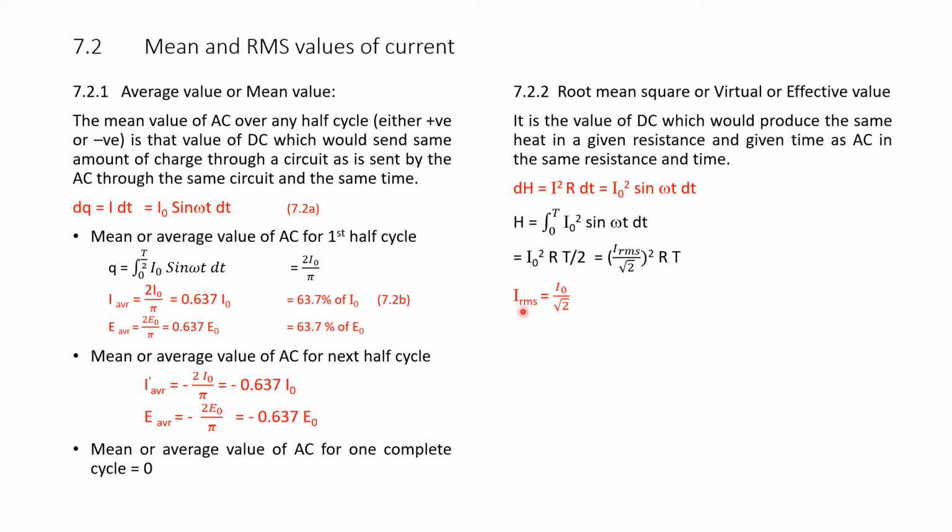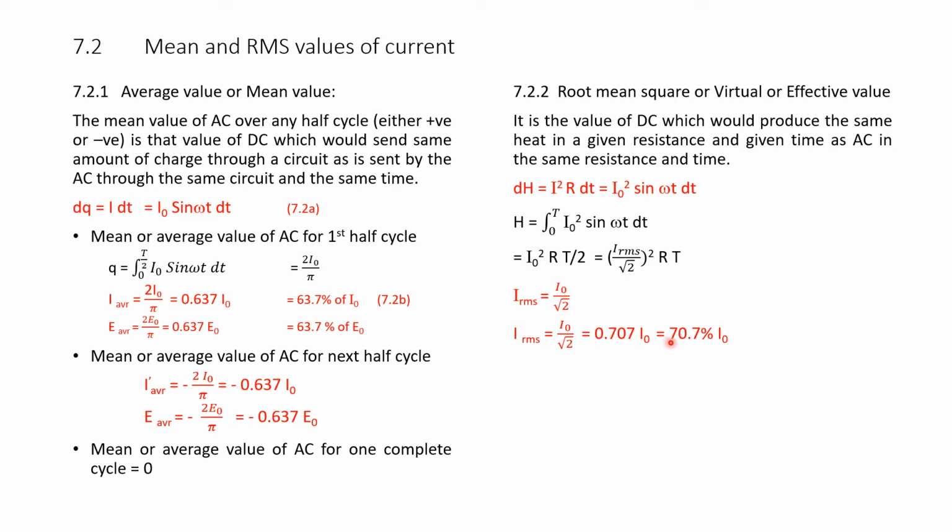Therefore, I RMS is equal to I naught by root 2, that is equal to 0.707 into I naught,